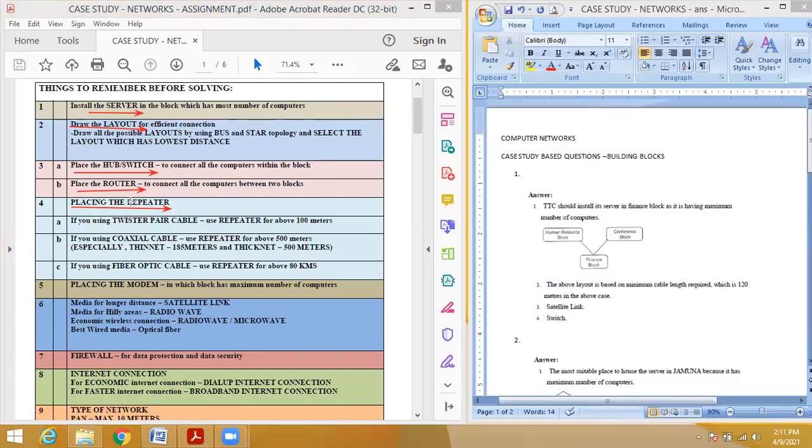Okay. So for this type of questions, you have to consider these points. Okay, that is the things I have given in the material. You have to go through. You have to always remember these things before solving the case study based question.